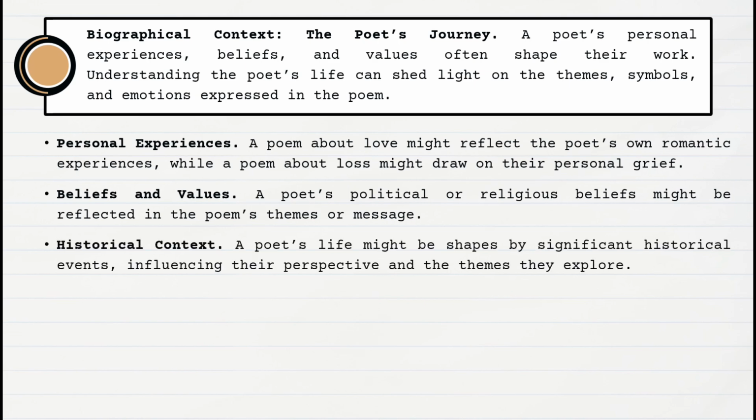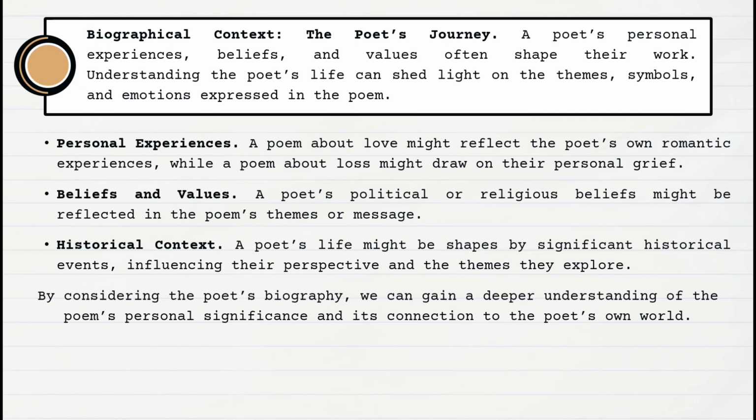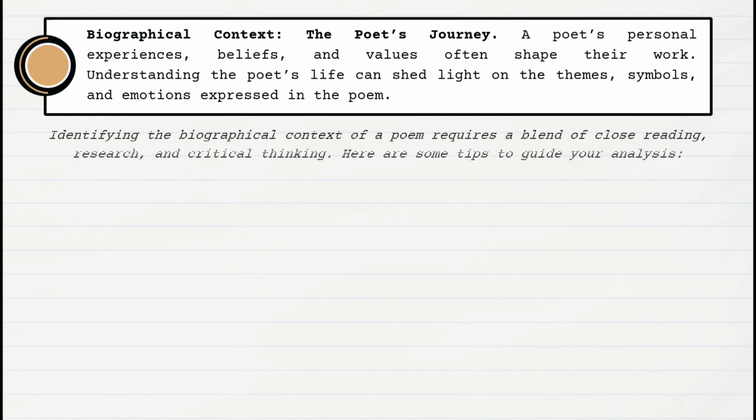Historical context. A poet's life might be shaped by significant historical events, influencing their perspective and the themes they explore. By considering the poet's biography, we can gain a deeper understanding of the poem's personal significance and its connection to the poet's own world. Identifying the biographical context of a poem requires a blend of close reading, research, and critical thinking. Here are some tips to guide your analysis.